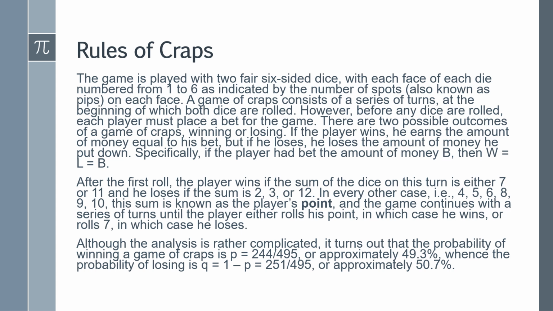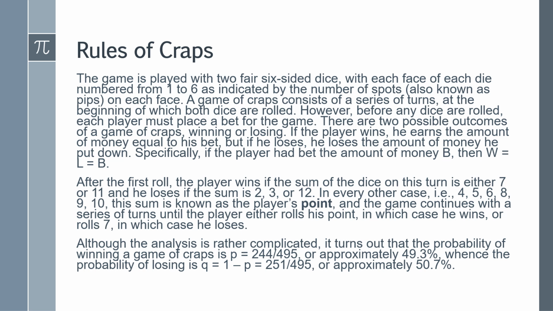After the first roll, the player wins if the sum of the dice on his turn is either 7 or 11, and he loses if the sum is either 2, 3, or 12. In every other case, i.e. 4, 5, 6, 8, 9, or 10, the sum is known as the player's point, and the game continues with a series of turns until the player either rolls his point, in which case he wins, or he rolls a 7, in which case he loses.